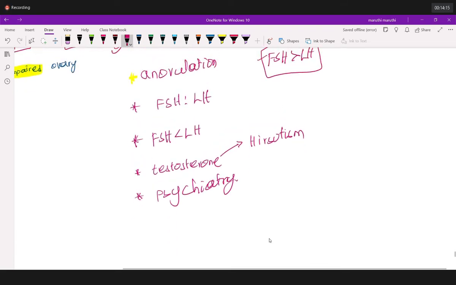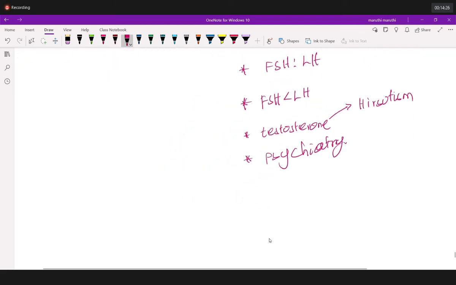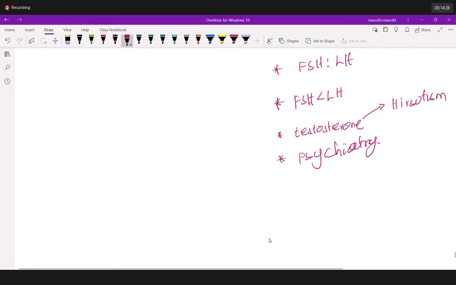Now please tell me one important aspect. What are the problems in this female? One of them is anovulation. Another one, does she have regular periods or irregularity of periods? Irregularity of periods. So if I want to diagnose, how will I diagnose?